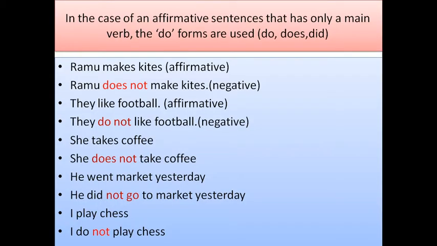In the case of affirmative sentences that have only a main verb, the do forms are used. In the previous slide we had auxiliary verbs, right? Is, am, are, was, were. So we just added not. I am not a doctor.